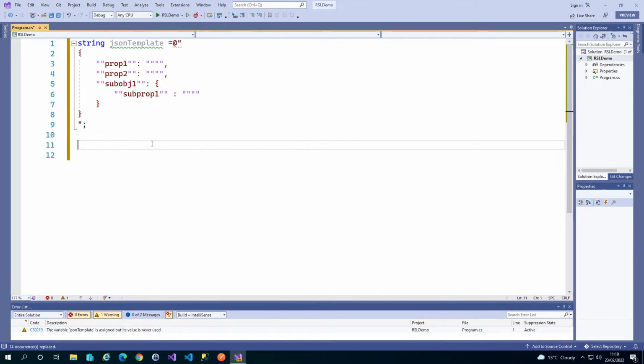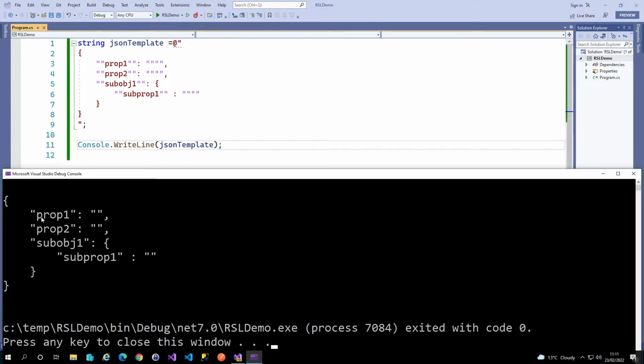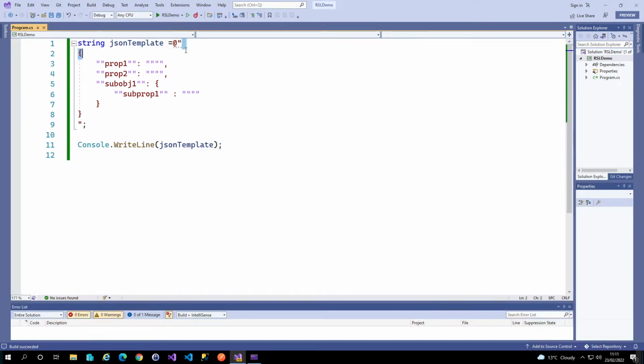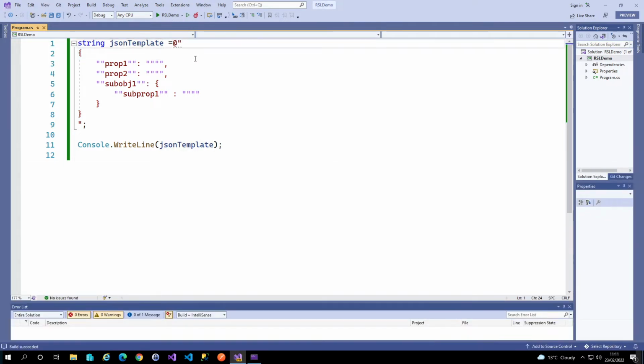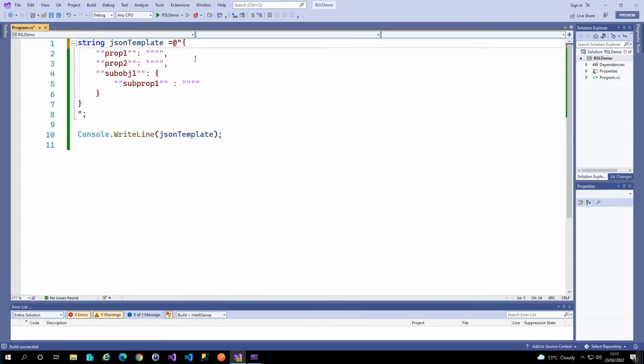And also, if we go and actually write that out to the console, what you can see is, although it's written out our string, it's actually taking notice of this extra carriage return here. So we get an extra line before our actual content. So the way that we have to get rid of that is we can't have any white space straight after the quotation, which then messes up our template and makes all our code look ugly.